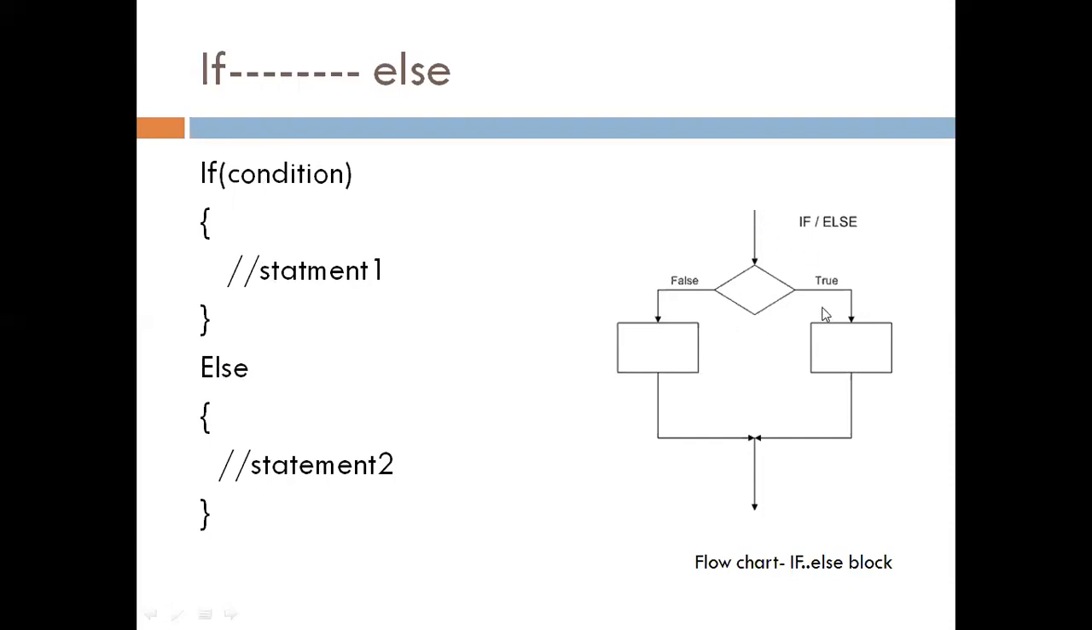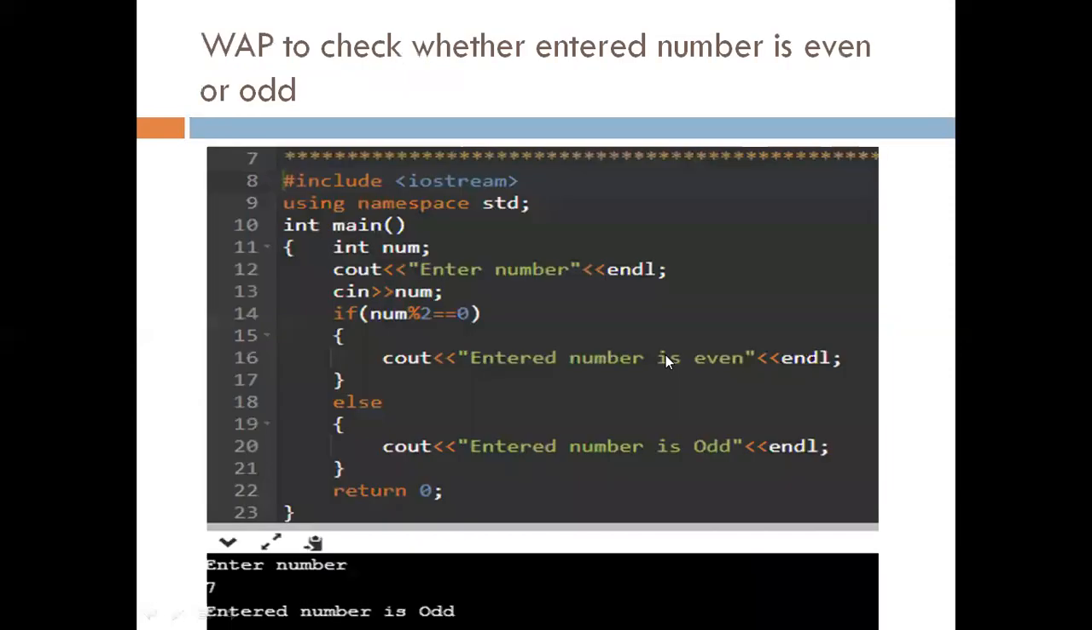So this is the flow chart for if else statement. Here it evaluates this expression condition. If condition is true, then it execute this block 1. If this condition is false, in that case it execute block 2. Let's see one example for if else.